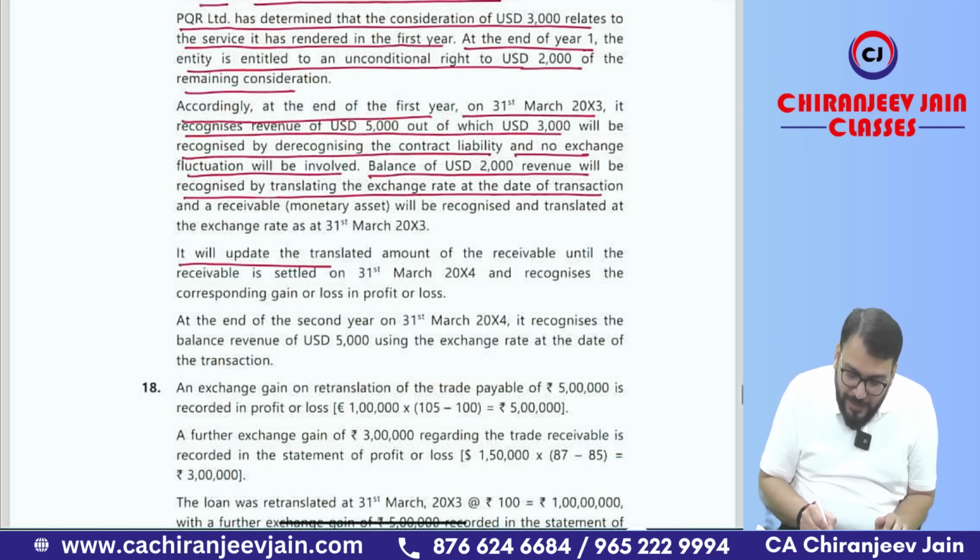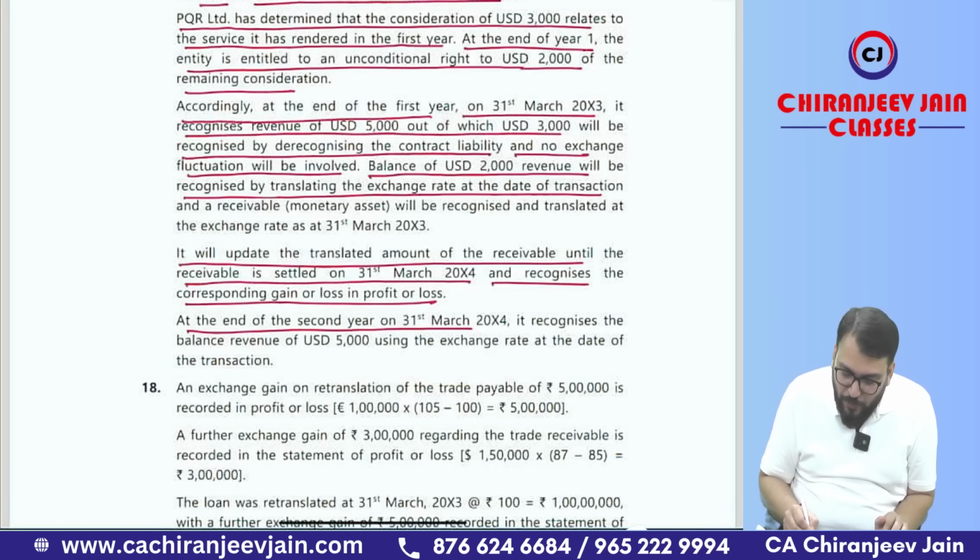Correct. It will update the translated amount of this receivable until the receivable is settled on 31st March 2004 and recognize the corresponding gain or loss in P&L. At the end of second year, 31st March 2004, it recognizes the balance revenue of $5,000 using the exchange rate at the date of transaction.